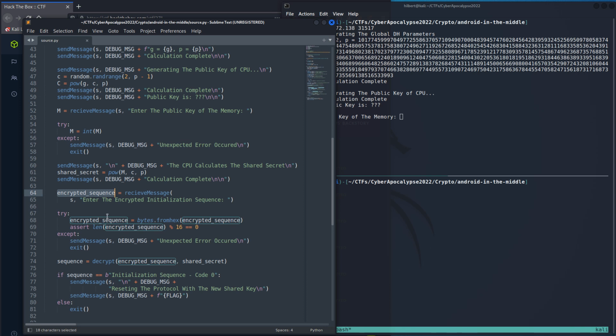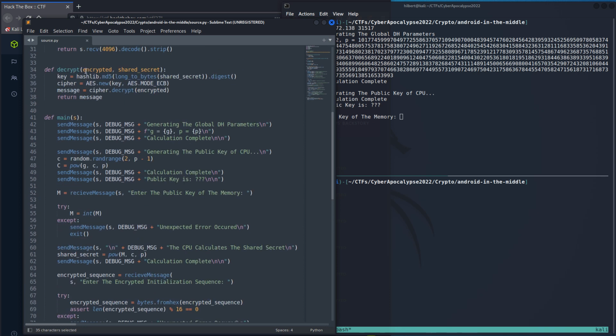And what it's then doing with these two things we control, encrypted sequence and shared secret, is putting them into this decrypt function. And the output sequence is being compared to this phrase right here. And if that output matches this phrase, then we're going to get the flag. So basically that means we need to figure out a way to encrypt this so that when it's decrypted, it equals this. And to do that, we need to know what the shared secret is. We can look at the decrypt function here.